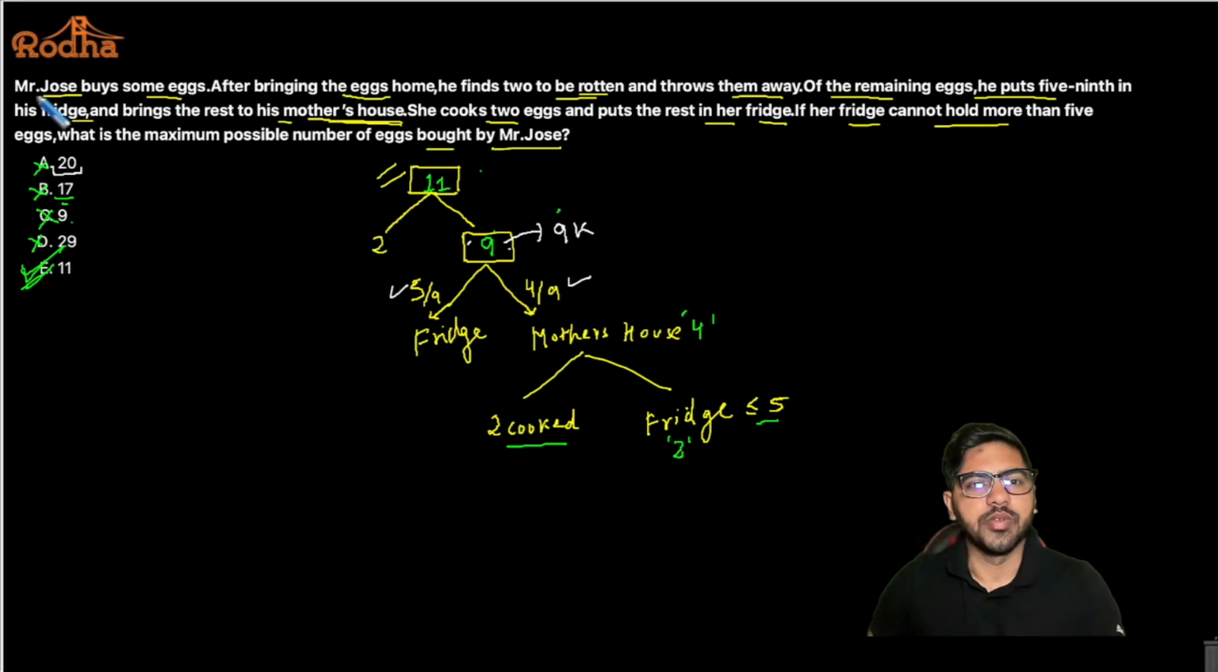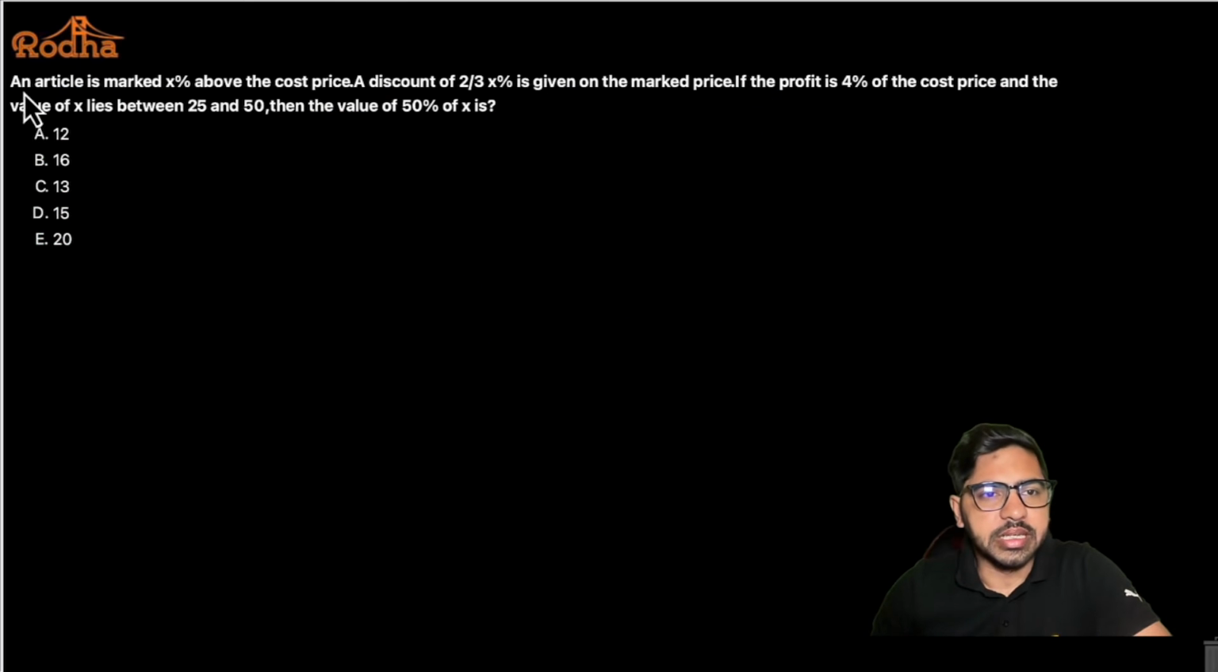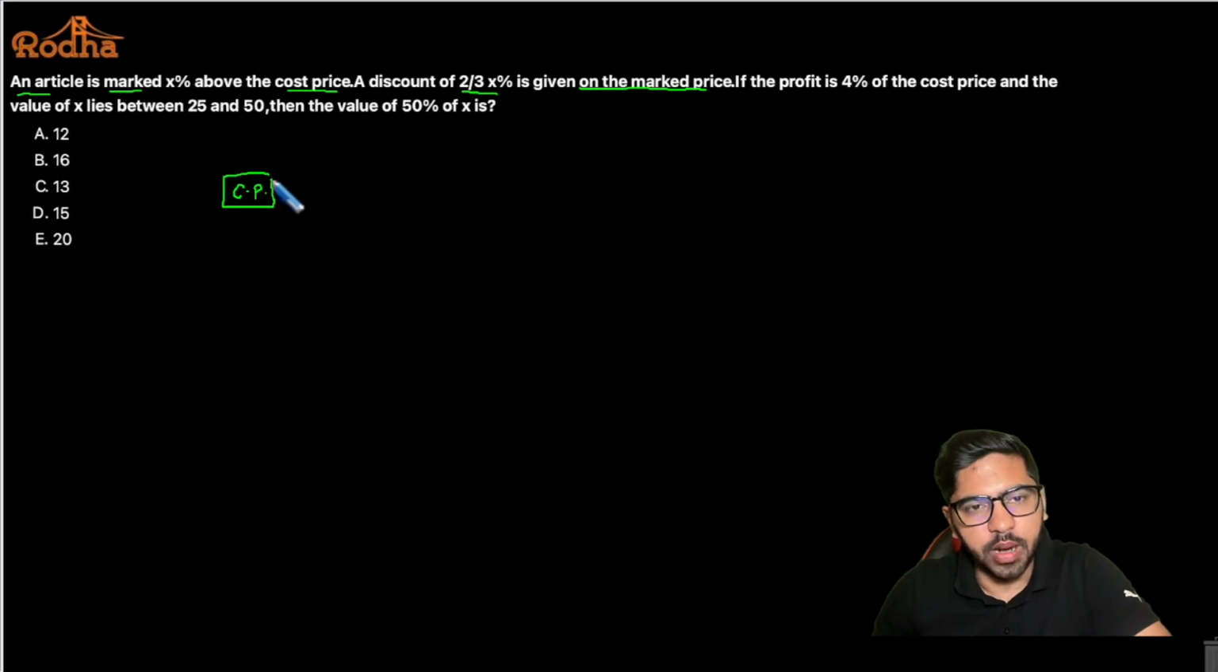All right, let's move to the next one. It says an article is marked x% above the cost price. A discount of 2 by 3 x% is given on the mark price. So we all know that on the cost price, if you apply a markup, you will be getting the mark price.